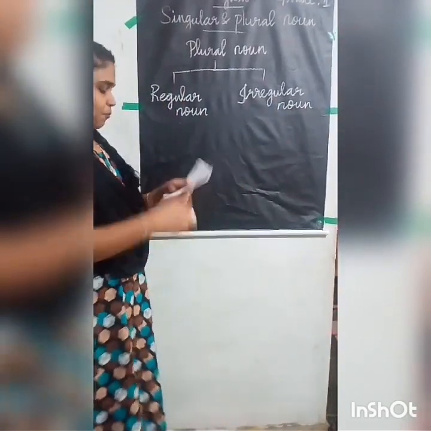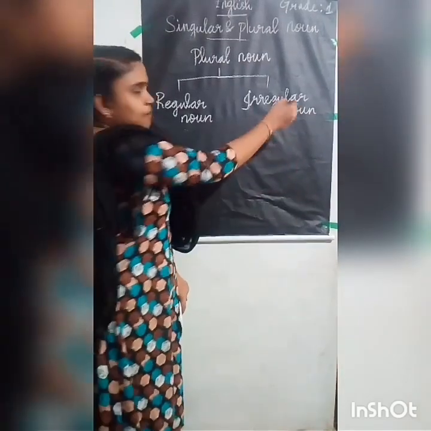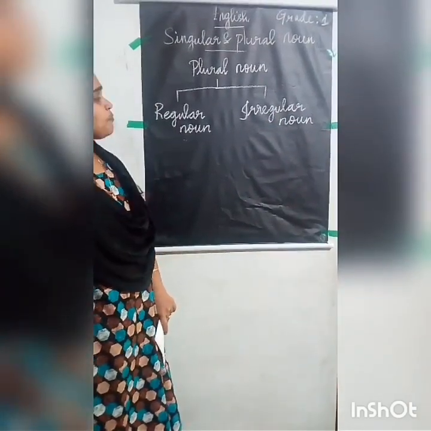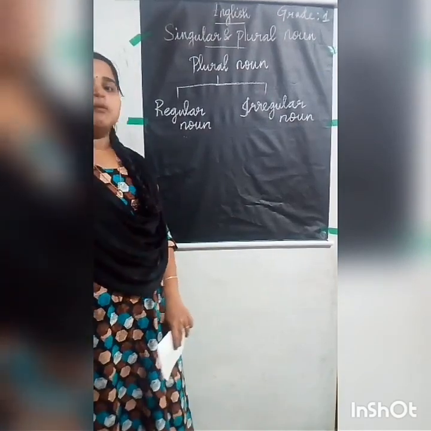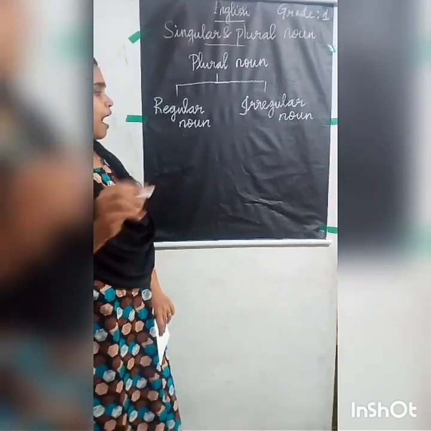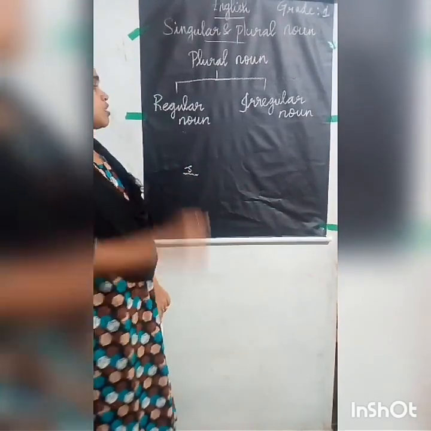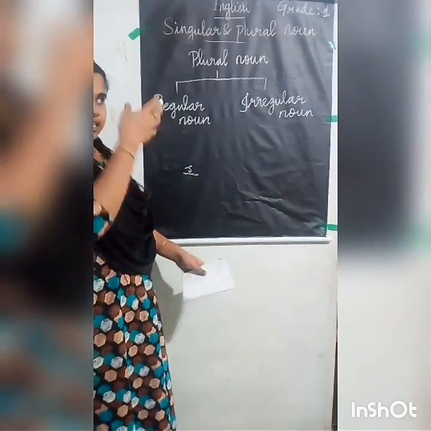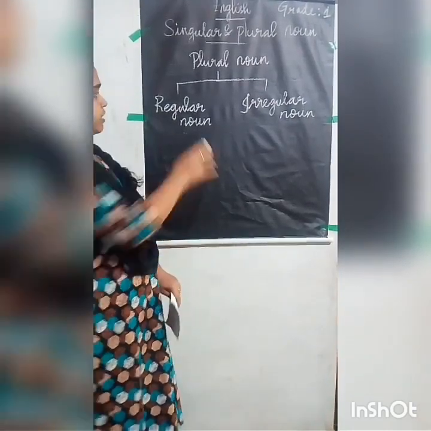Okay, now we have to see what is meant by regular noun and what is meant by irregular noun. I already told you when you are changing a singular noun into a plural noun, you have to add s at the end of the word. So changing a singular noun to a plural noun with s is known as regular noun.